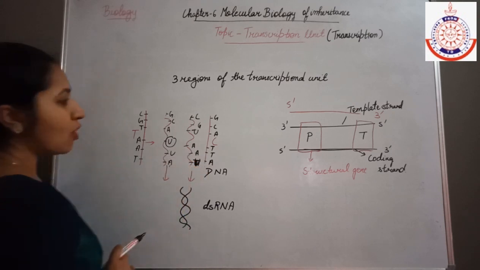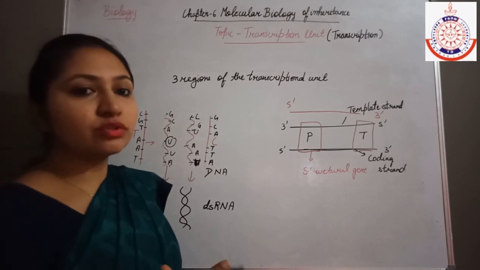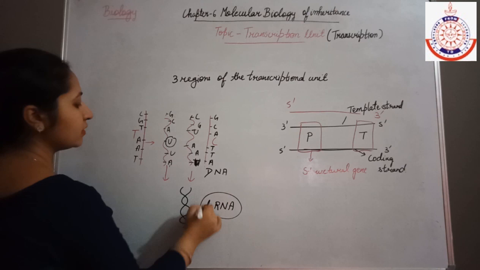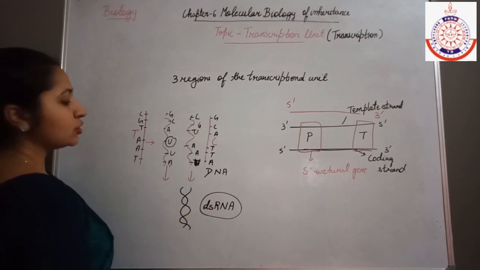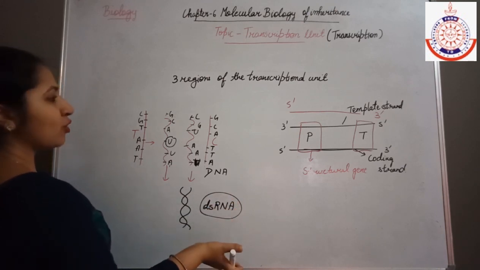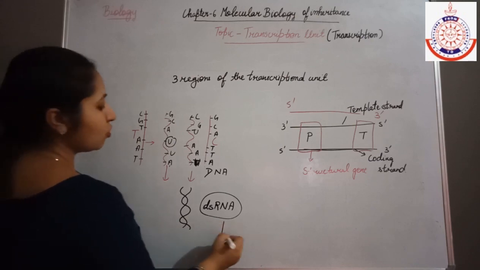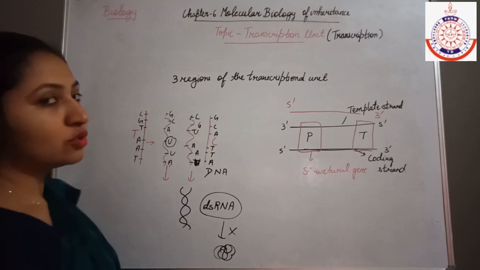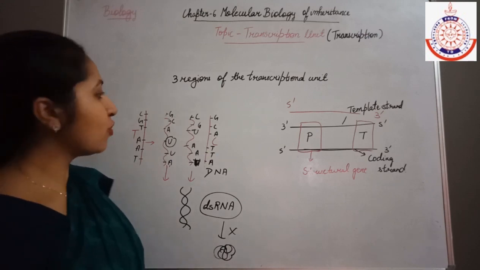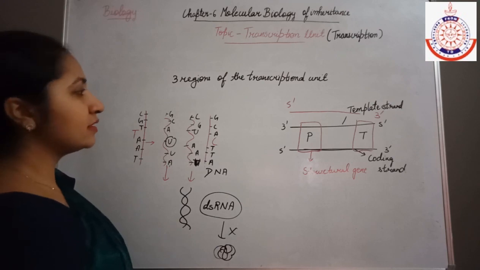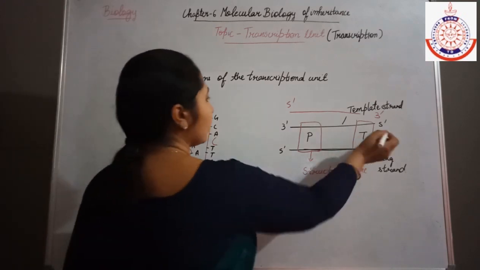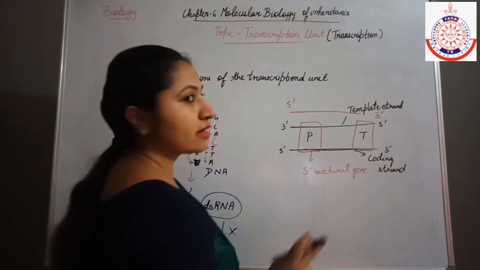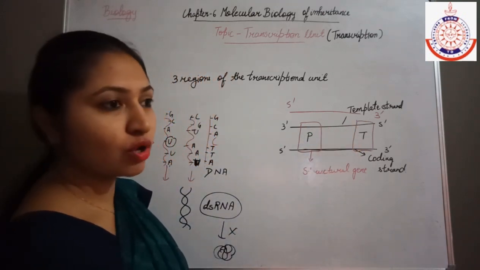So if the complementary base pairing is there in the two strands, then they will coil with each other to form a double-stranded RNA molecule. And if the double-stranded RNA molecule is there, then there will be no synthesis of the protein molecule. There will not be any synthesis of the protein molecule. So this is the reason why only one strand out of the DNA helix transcribes to form the RNA molecule.